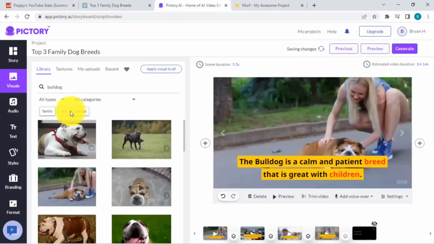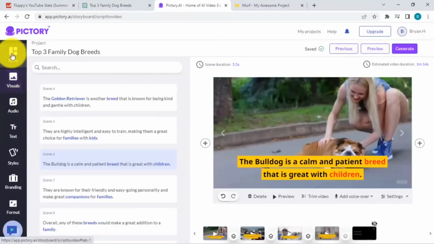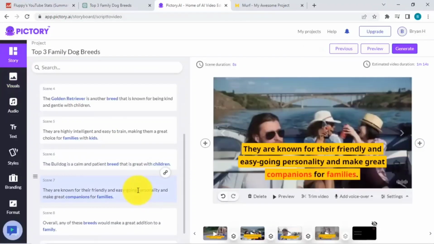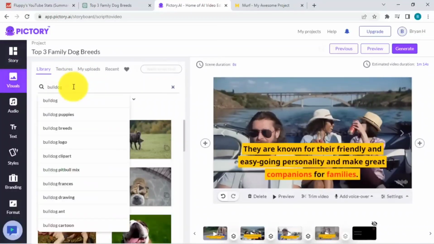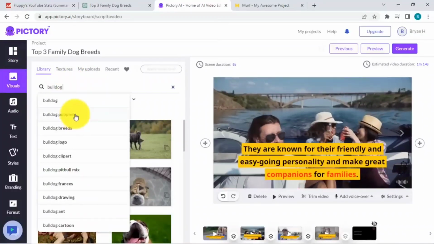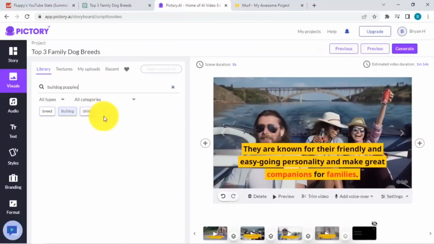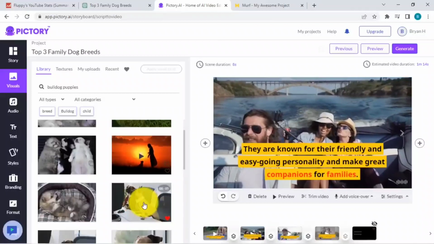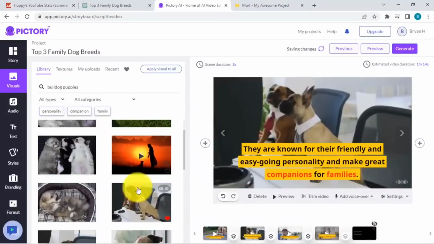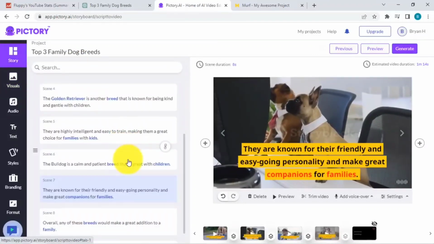Now let's jump back again to the story. It's for families as well, so let's go back again. You can even change it. There are even suggestions, like bulldog puppies, so let me select that and see which one looks good. Not exactly a puppy, but this works for us. Then let's go back to the story.